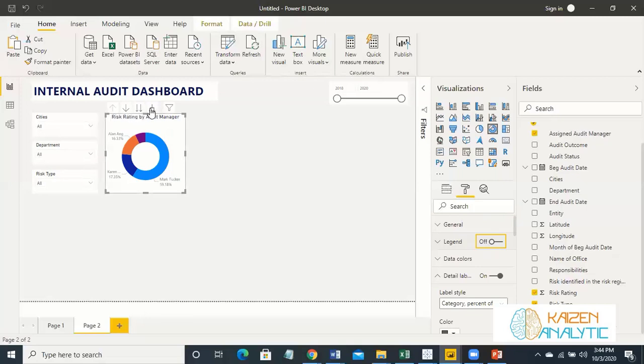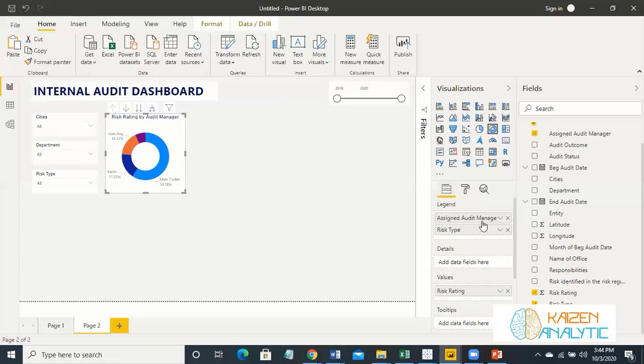You can see these down arrows. So this is a drill down option, because you can drill down from assign manager to risk type. For instance, this assign manager, you just right click over here, drill down, and you can see it is working on various assignments, and 60% of its assignments are on higher risk, 35% are on medium risk, and only 5% are on low risk. And you can drill up.